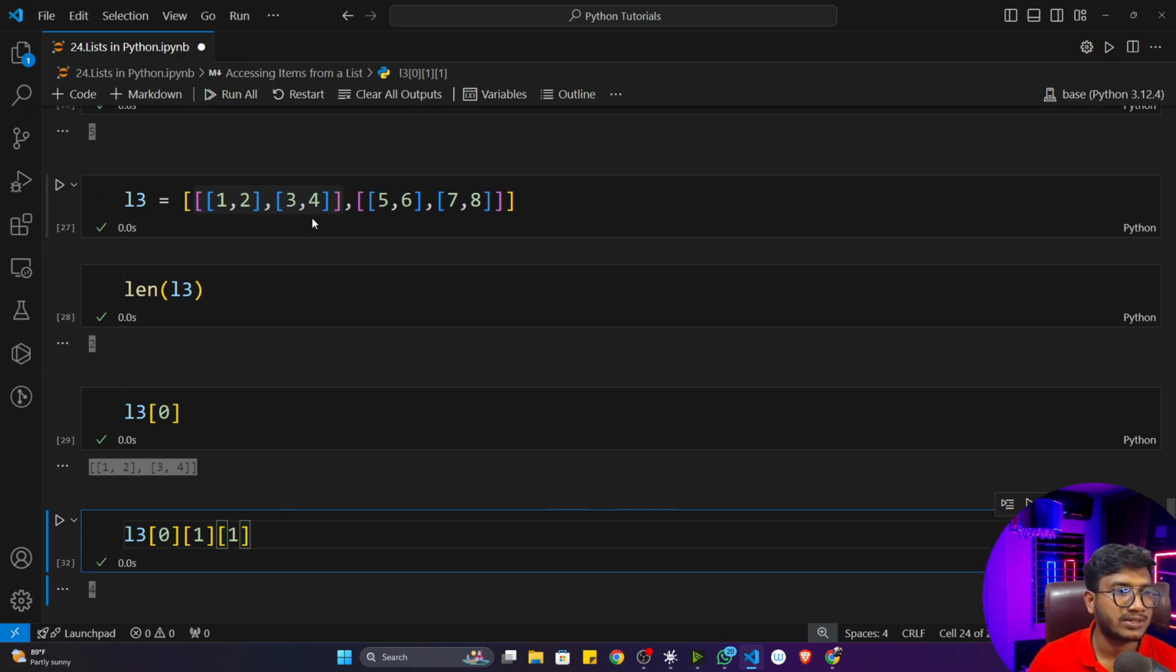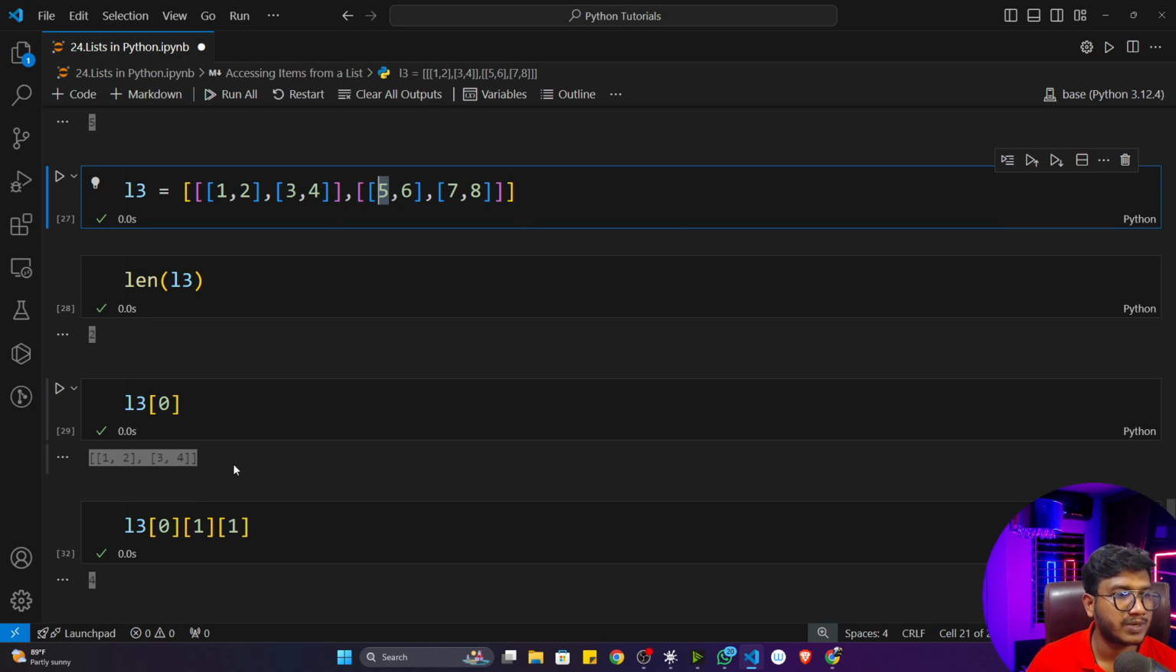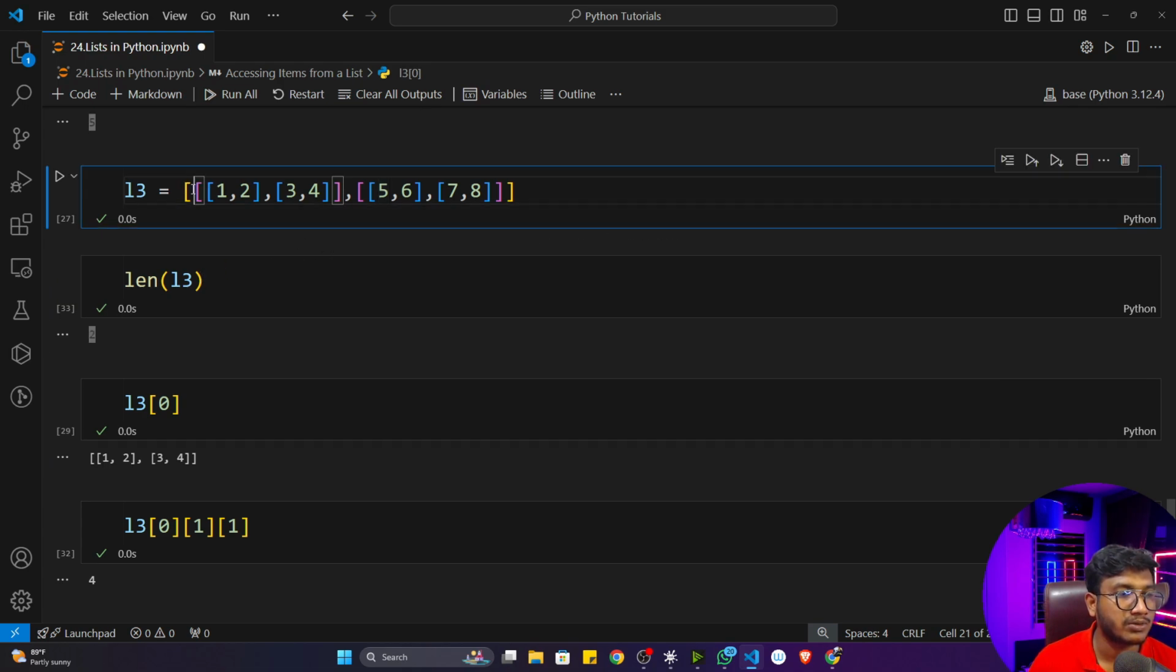Now I'll give you one question. Let's say I want to access this particular 5. Just comment out the code you would write here to access this particular 5. So let me show you. If I want to access this particular 5, first of all, I have to check the length. You can see length is 2. That means two lists are there.